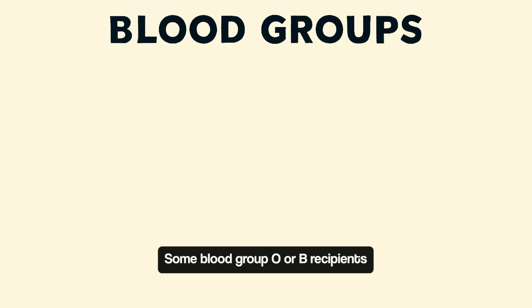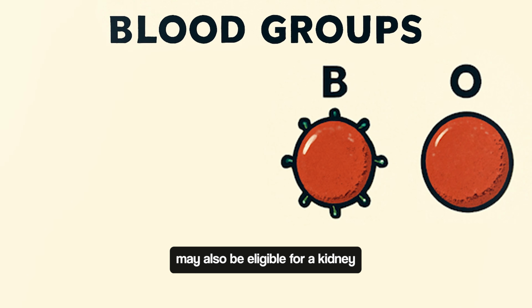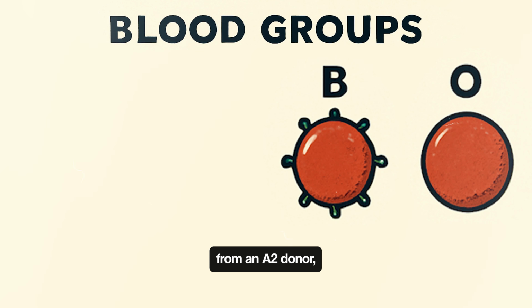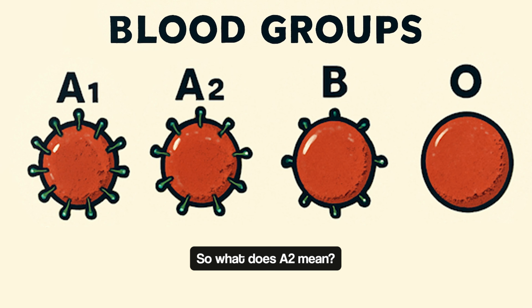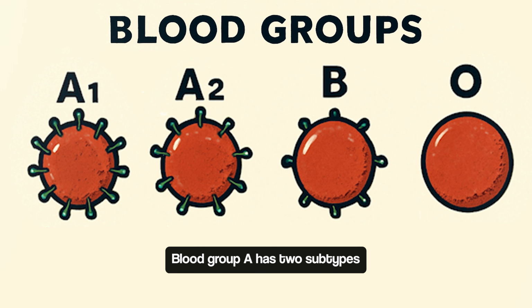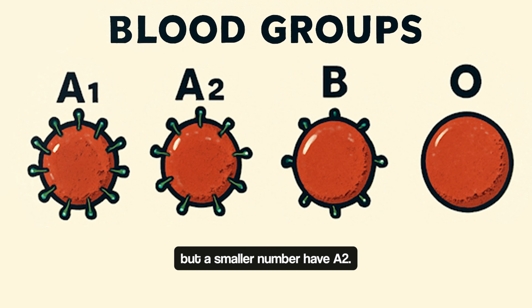There's one more important point. Some blood group O or B recipients may be eligible for a kidney from an A2 donor, which can sometimes shorten wait times. So what does A2 mean? Blood group A has 2 subtypes, A1 and A2. Most people with type A have A1, but a smaller number have A2.